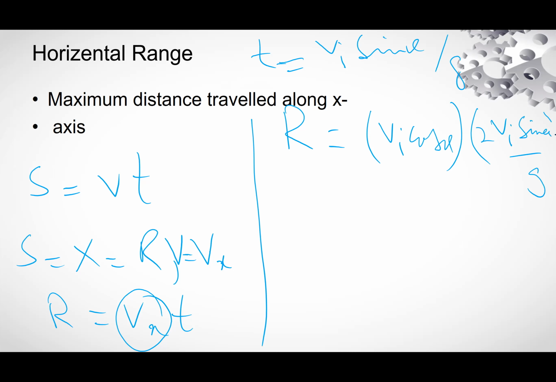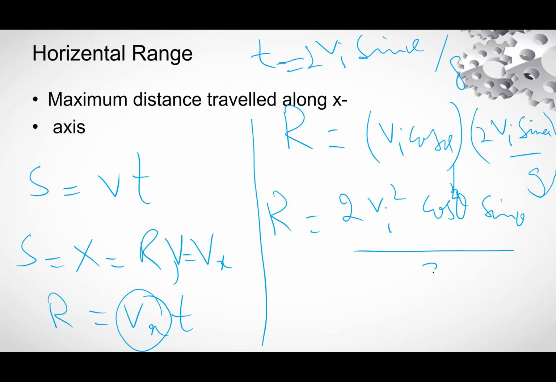Total time is applied, so we will write 2. So R is equal to 2 vi square cos theta sine theta divided by g.